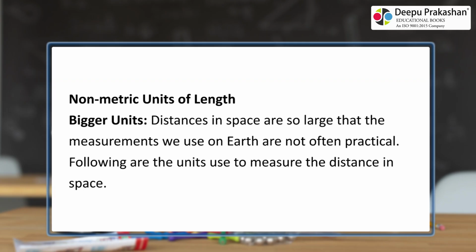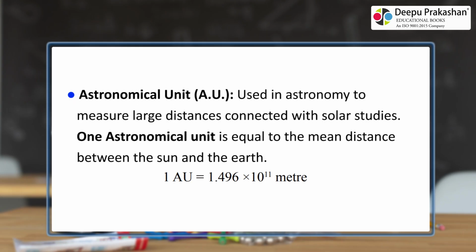Non-metric units of length. Bigger units. Distances in space are so large that the measurements we use on Earth are not often practical. Following are the units used to measure the distance in space. Astronomical unit, AU, is used in astronomy to measure large distances connected with solar studies. 1 astronomical unit is equal to the mean distance between the Sun and the Earth.